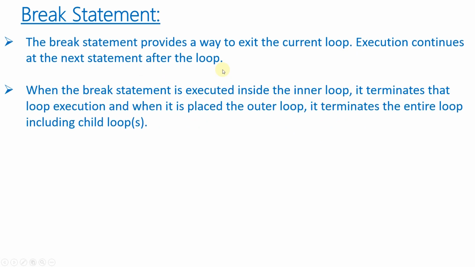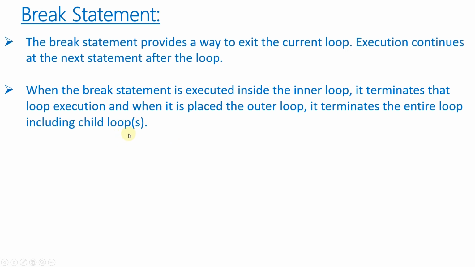And when the break statement is executed inside the inner loop, so if we have a nested loop and we provide the break statement inside the inner loop, it will only terminate that particular loop. And when we place the break statement in the outer loop, in that case it will terminate the entire loop including the child loop.